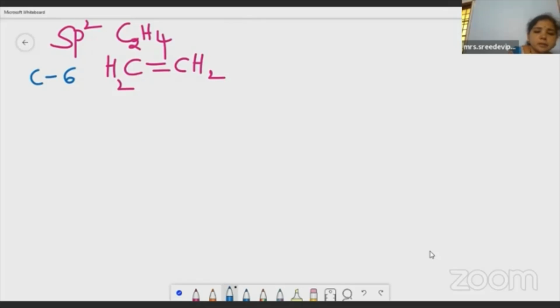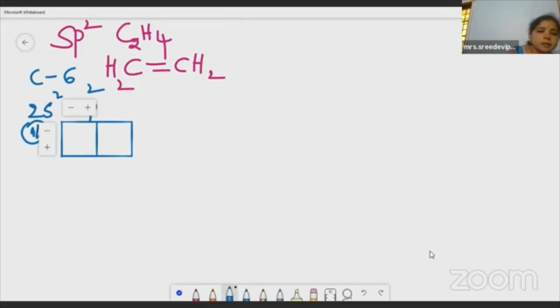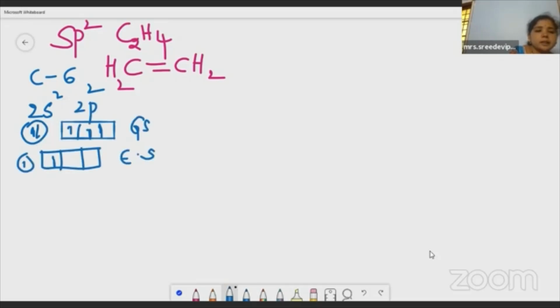So it has 2 electrons in the valency shell. This is the ground state. In the excited state, one electron will enter from the 2s orbital into the 2p orbital. Like this. Now, see what the hybridization is.